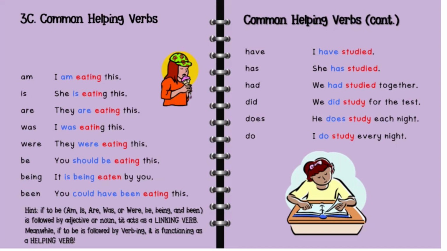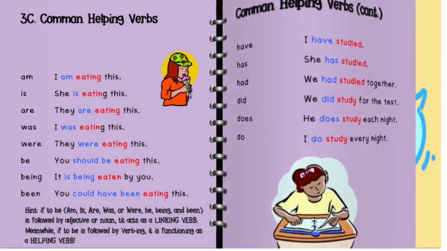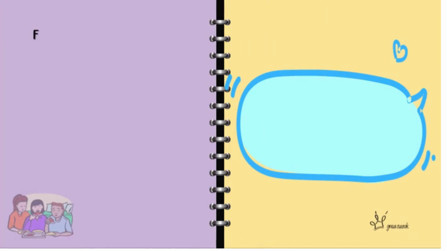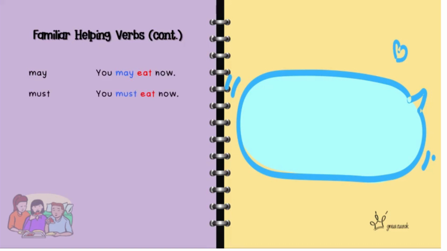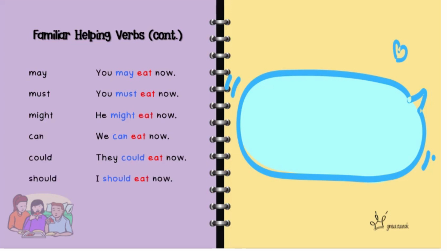Or the auxiliaries may, must, might, can, could, should, would, and will. These also belong to helping verbs.